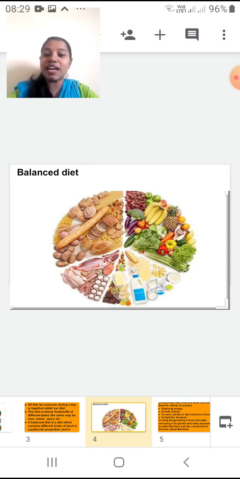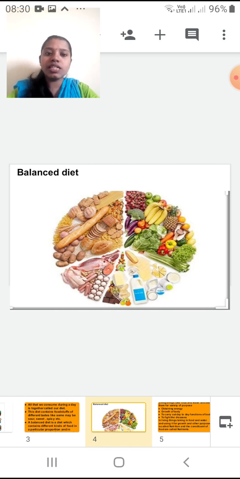For example, imagine this is my plate, and in my plate I should have all these constituents of the food, okay. I can say constituents. Why? Because these all are different types of nutrients, okay. Everyone is giving me a different type of nutrient. You have already learned the word nutrient, okay.